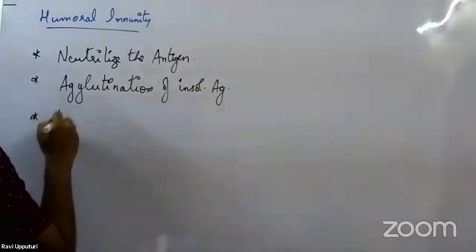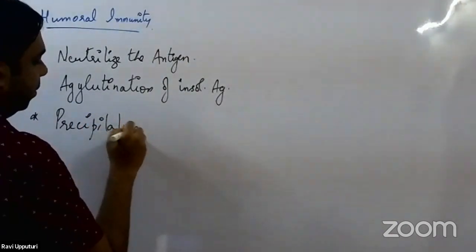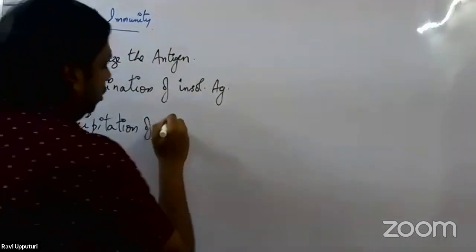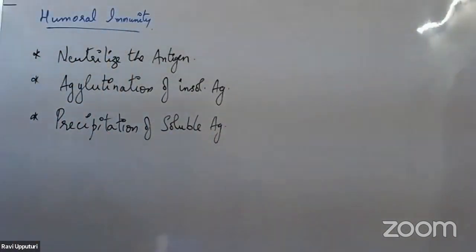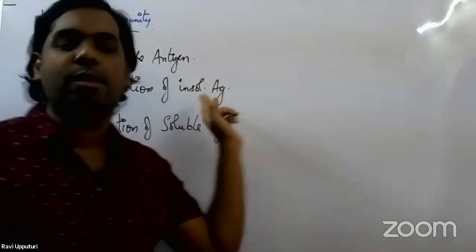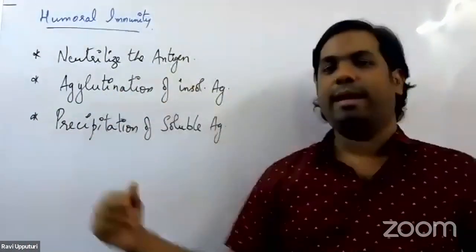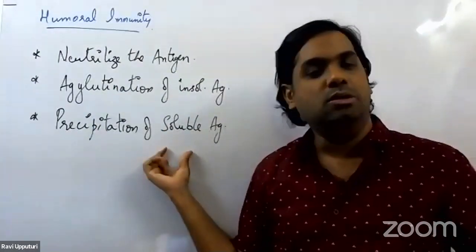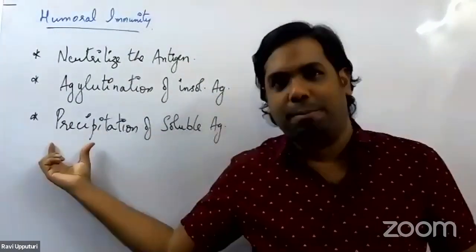The third way they act is they bring about precipitation of soluble antigens. So if the type of antigen entering the body is an insoluble antigen, they would bring about the process called agglutination. Whereas if the type of antigen entering the body is a soluble antigen, they would bring about precipitation of that particular antigen.